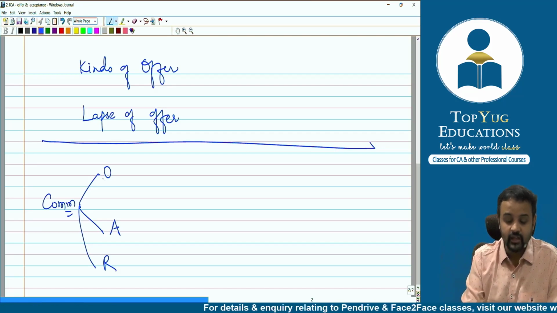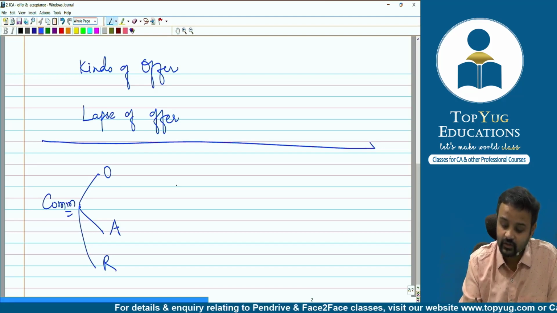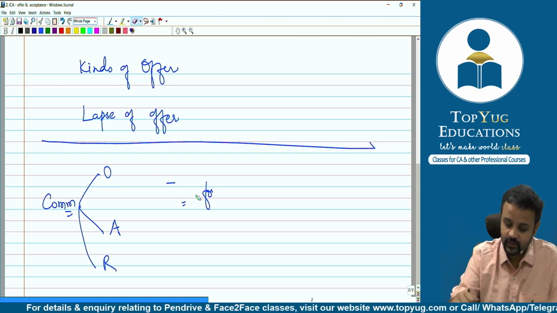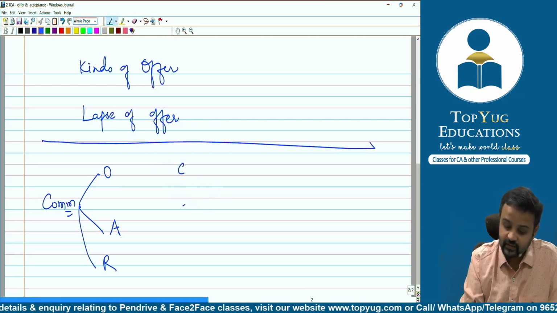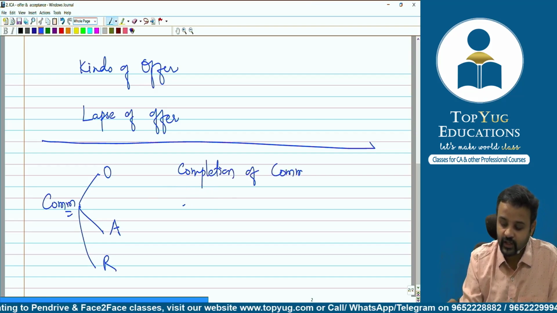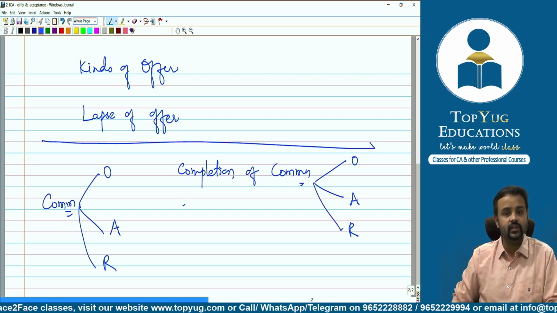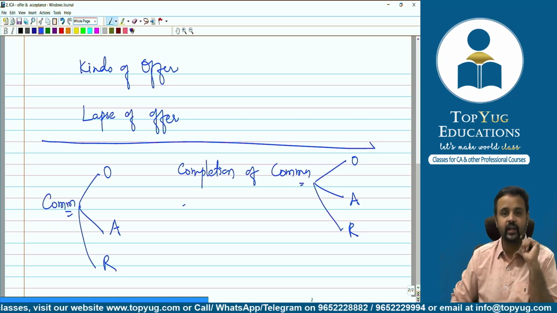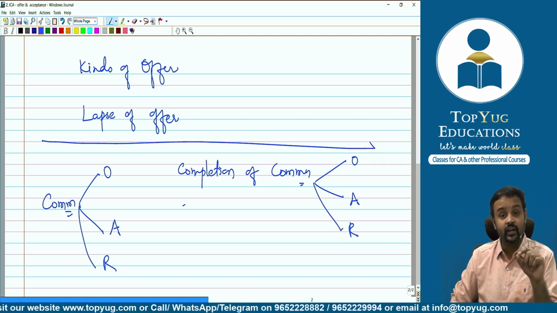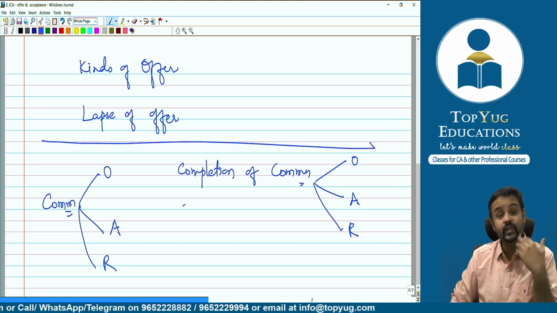So communication of offer, acceptance and revocation. Then we are going to discuss even the time limit. Or one thing, we'll discuss completion of communication of, again, offer, acceptance and revocation. How do we communicate offer? How do we communicate acceptance? How do we communicate revocation? Revocation means what? Withdrawal, withdrawing, revoke, withdraw. So how to withdraw the offer, how to withdraw the acceptance, that is revocation. So how to communicate that.